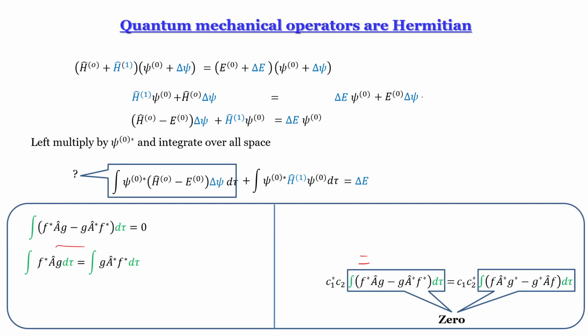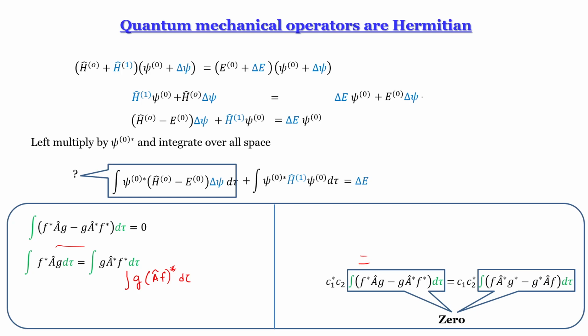Is equal to G, now G moves to the left-hand side, A becomes A star, and F star becomes something like that. G, and this A is now working on it, the whole star, actually. So that is what I guess they're saying.